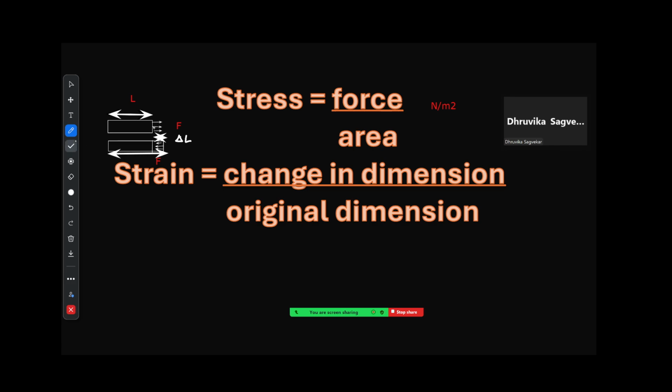Okay? So we term it change in length. So here we say strain is change in dimension. In our case, what was the change in dimension? It was delta L, change in length upon original length. Now remember, there is no dimension to this, because if you are measuring the change in length, you are also measuring the original length in the same unit. So strain doesn't have any unit. Is this clear?